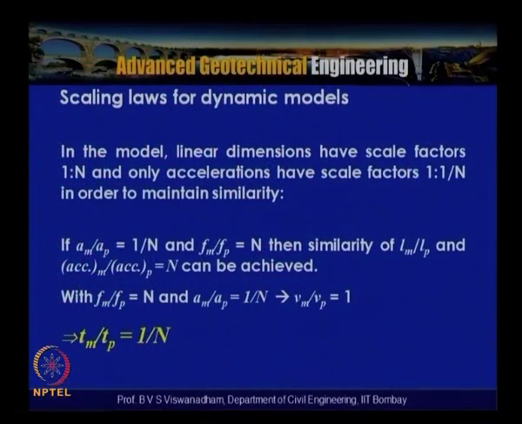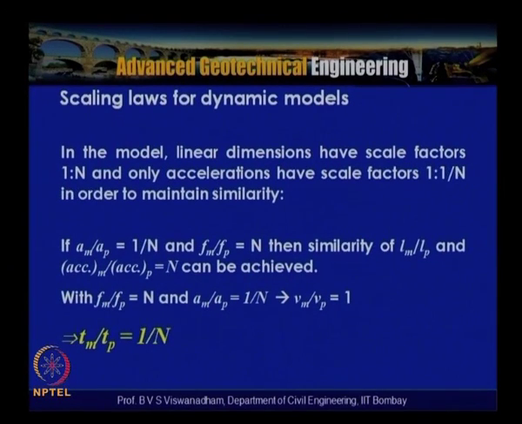Now in the model the linear dimensions have scale factor 1:n and acceleration has scale factor 1:1 by n, that means acceleration in the model is n times the acceleration in the prototype. In order to maintain similarity, this is possible if the amplitude in model and prototype is 1 by n and the frequency fm is equal to n times fp.